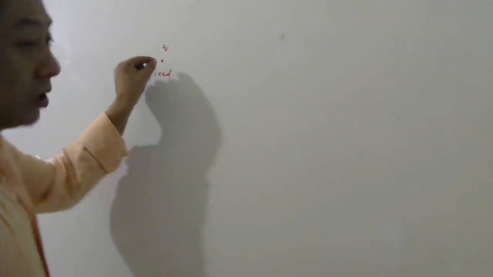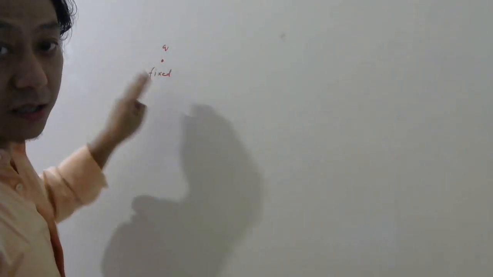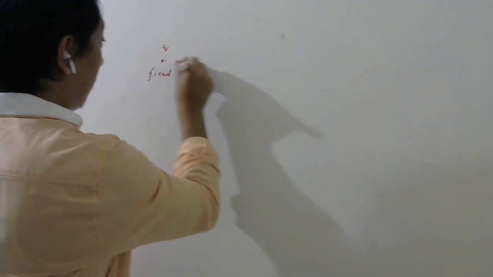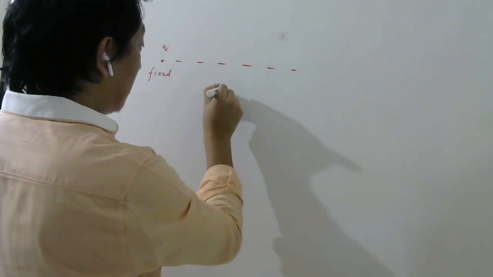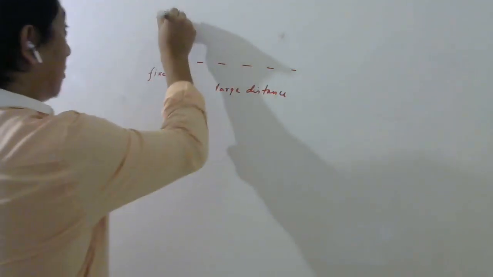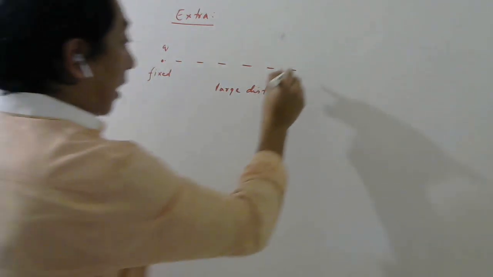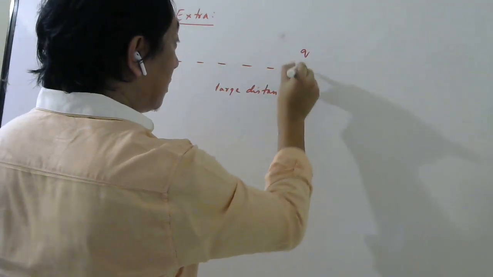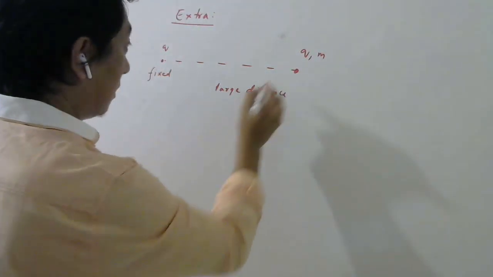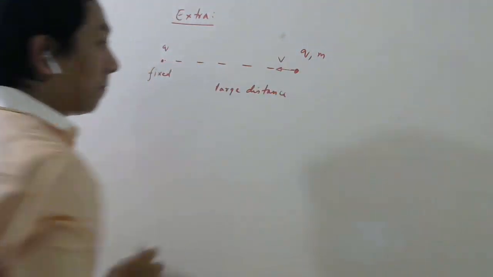Somebody is holding this, you think, or it has been nailed. So somehow this charge is kept fixed. And from a very large distance, this is an extra question, another identical particle with charge q and mass m is thrown towards this particle with speed v.